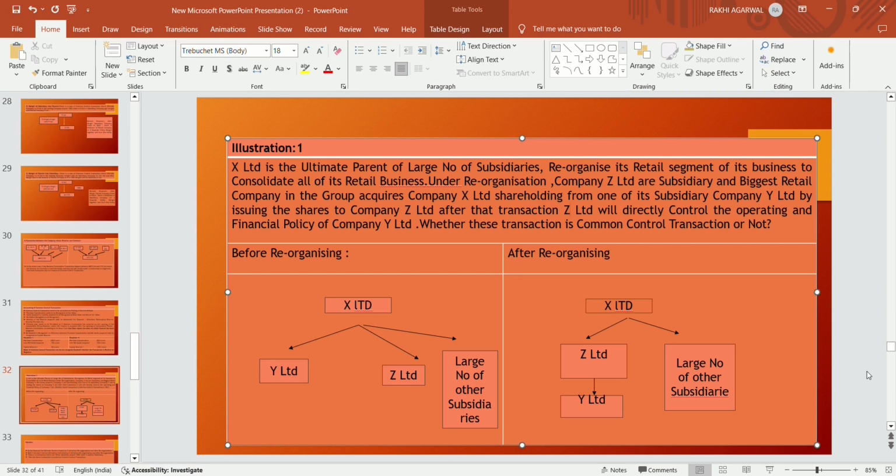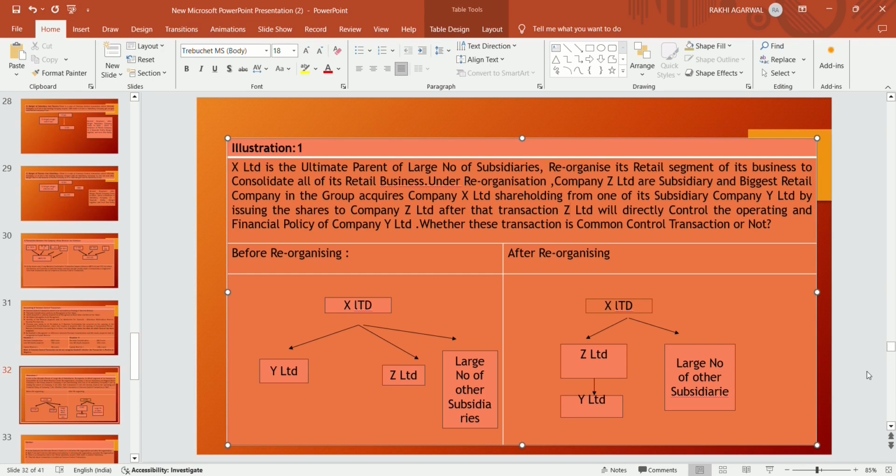Before reorganizing, X Limited is the ultimate parent. It has a large number of subsidiaries, including Z Limited, the biggest retail company in the group, and Y Limited. So X Limited has Y Limited, Z Limited, and a large number of other subsidiaries before reorganizing.